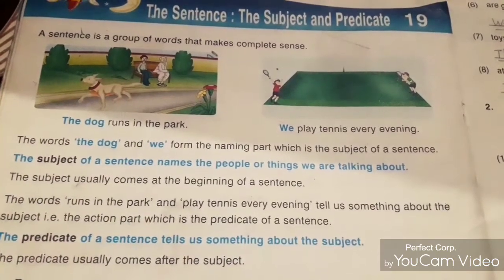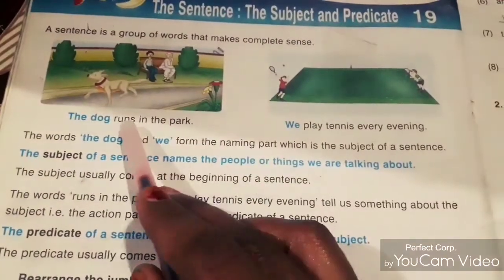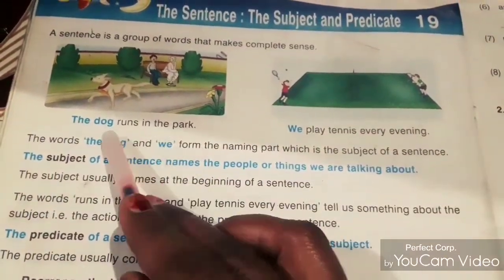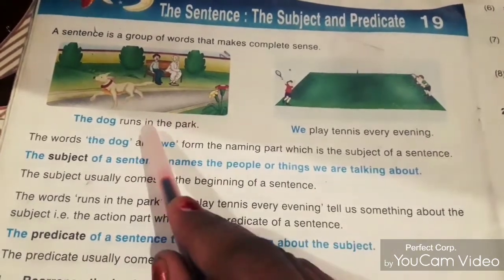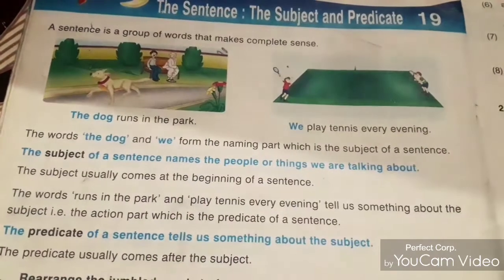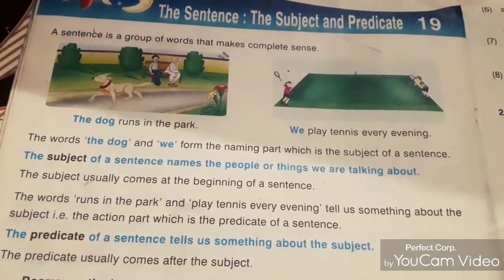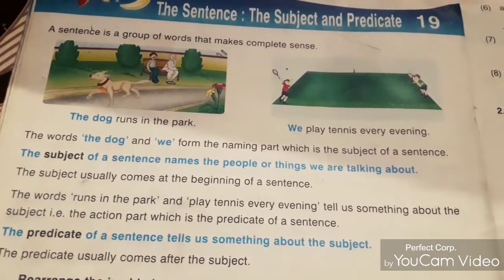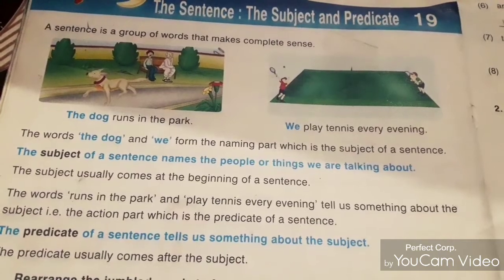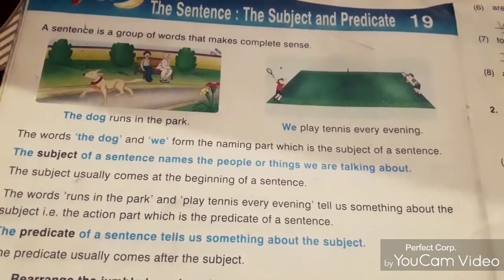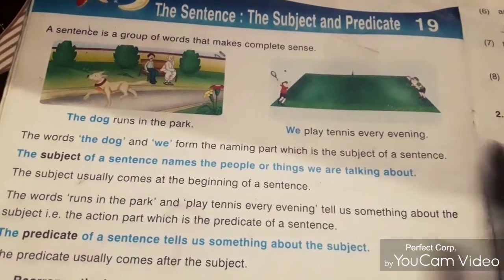Okay. A sentence is a group of words. When we write with the help of so many words, we make a sentence. बहुत सारे words की सहायता से हम sentence बनाते हैं. And in sentences, some parts belong to the subject and some parts belong to the predicate. That we are going to learn today. Okay, look at the given pictures and sentences also.